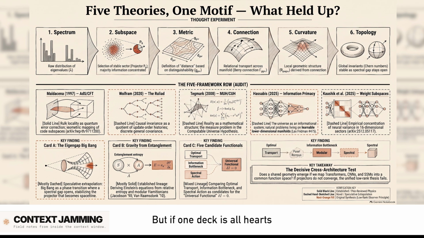Right. But if one deck is all hearts and the other deck is all spades, you pull one card and boom, you instantly know which deck you're holding. That's high relative entropy. They're highly distinguishable. And what Jacobson, Van Raamsdonk, and Faulkner showed is that the equations governing this distinguishability, this equilibrium of information, are mathematically isomorphic to Einstein's equations. The distance between 2 points in space is just how distinguishable their quantum states are. That is so cool. It is. And Panel B captures this perfectly. This solid, established physics. Yeah.